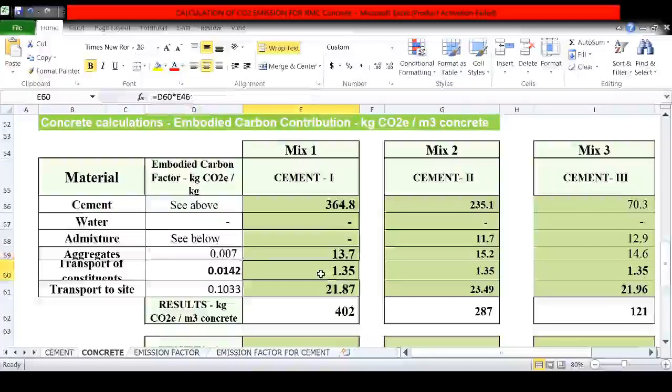Similarly, for transportation also, I have calculated the product, and after calculating all that, I add all these, which comes to 402, the emission of concrete mix due to cement, water, admixture, transportation, etc. Similarly, here for mix 2, and similarly for mix 3, which is the emission of mix per meter cube of concrete.